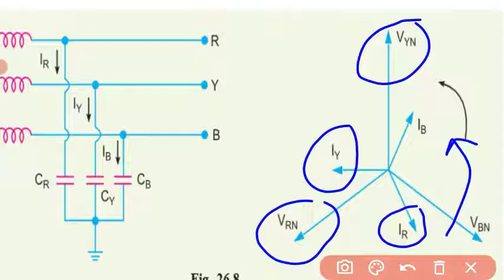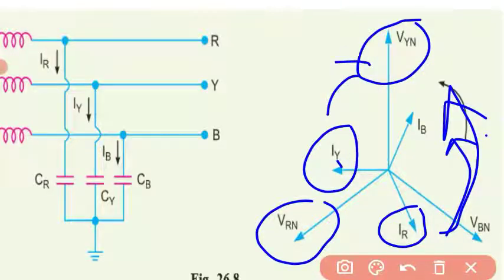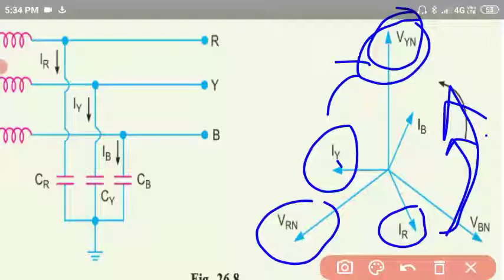Leading means it comes first. When you rotate this vector anti-clockwise, IR comes first, afterwards the voltage VRN. Then next IY comes, afterwards VYN.